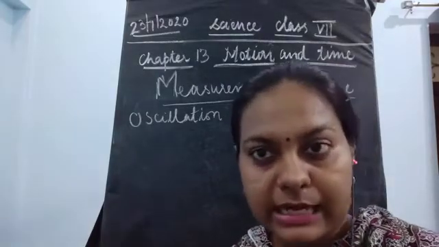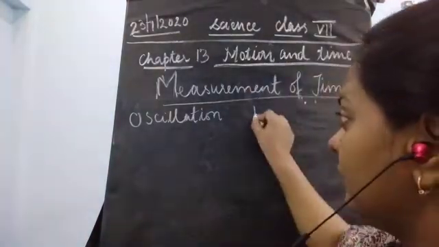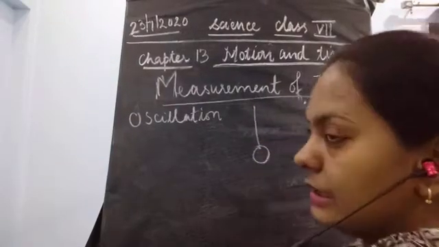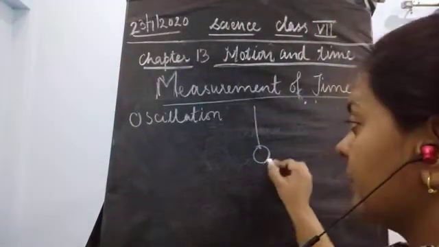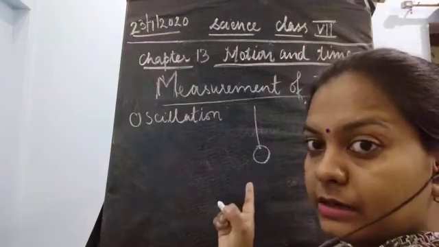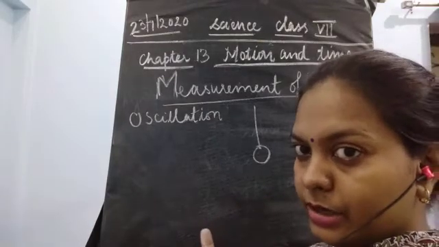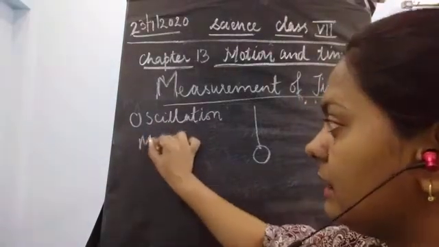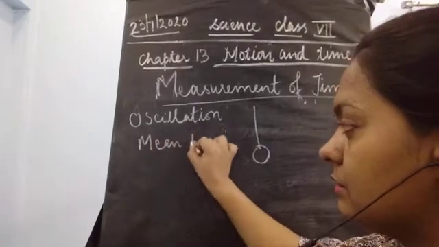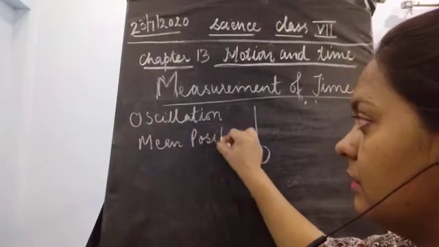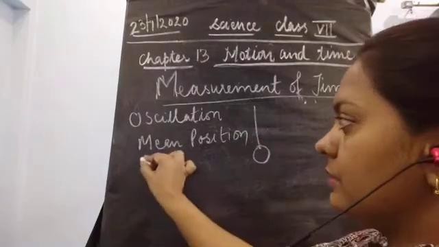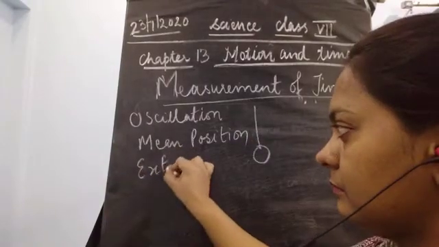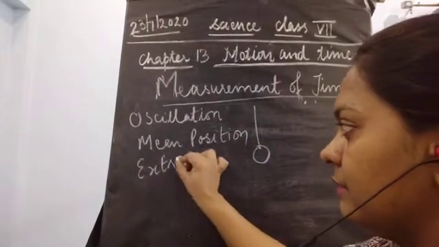Now how much is that? Let's see. If a pendulum is moving, let us first understand two words here: what is the meaning of the word mean position and extreme position?